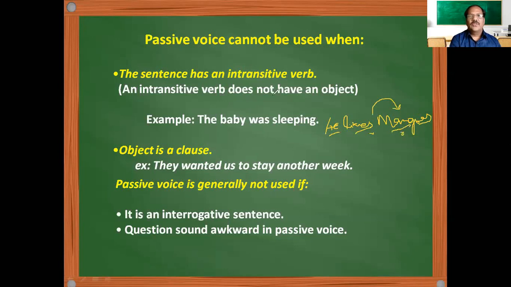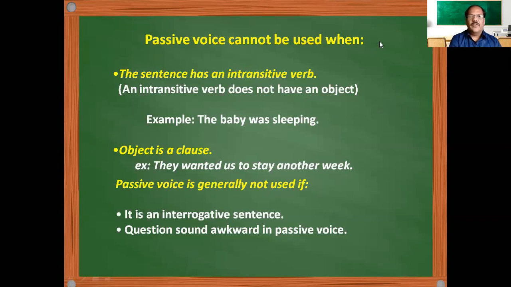So when there is an object, this verb is called a transitive verb. That means it is taking an object. When it is taking an object, we call it a transitive verb. That means for an intransitive verb, we never use passive voice, isn't it?